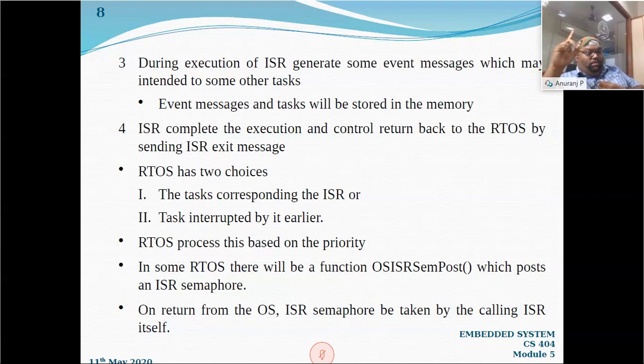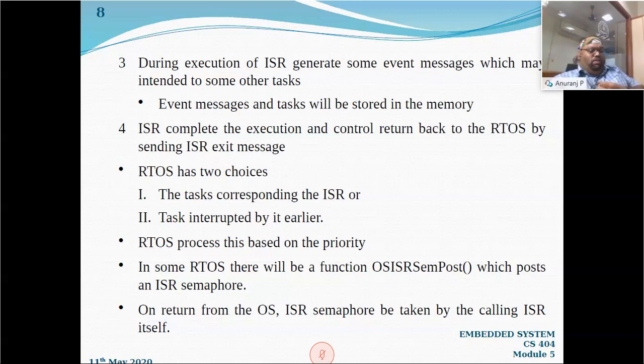When the ISR comes, there will be an interrupt and the ISR enter message comes. At that time, the OS may have saved the context of some task. It may have been doing some other task, and that task is already interrupted, right? So the operating system has two choices: either it will execute the task corresponding to the ISR, or the task which was already interrupted by the OS for executing the ISR first, right?